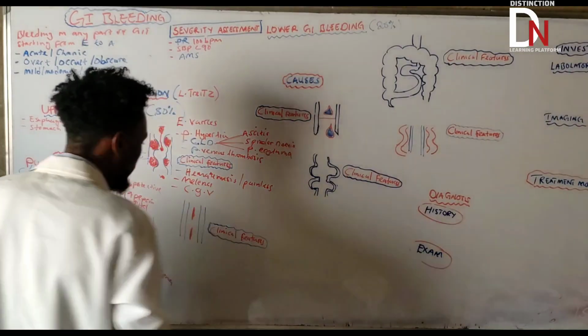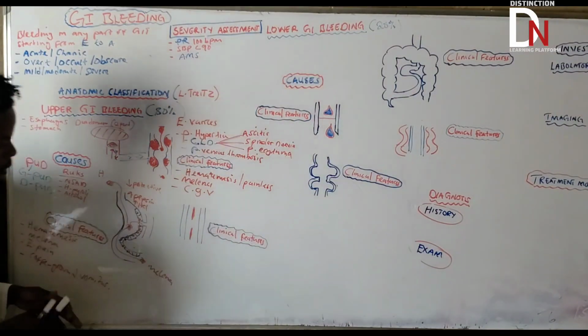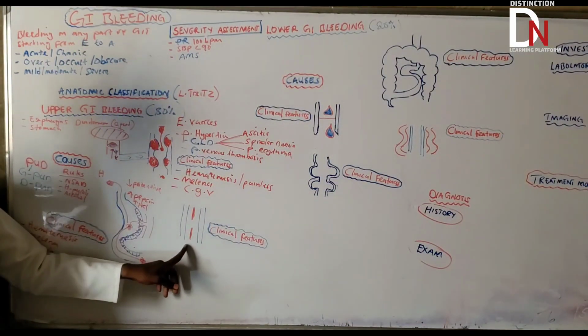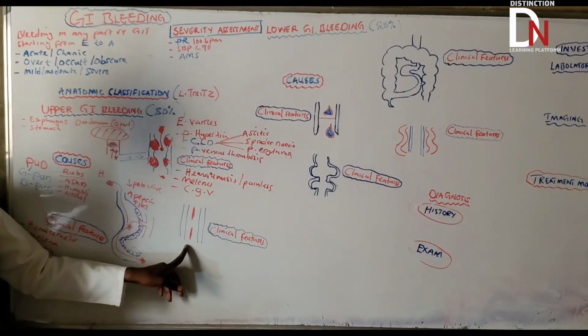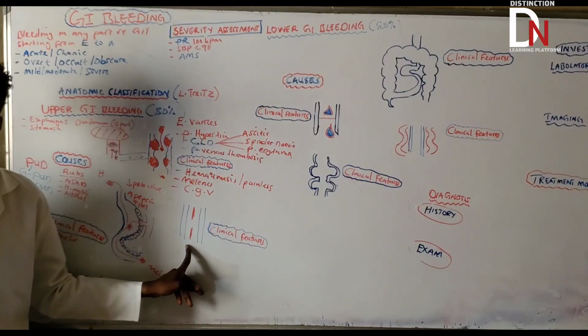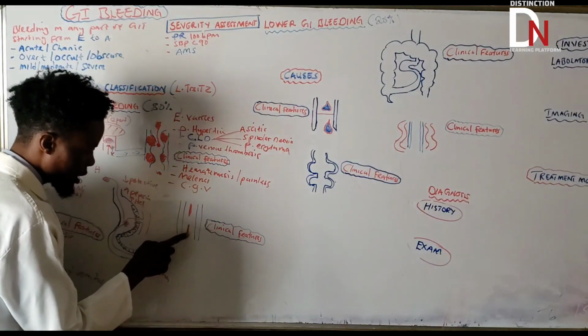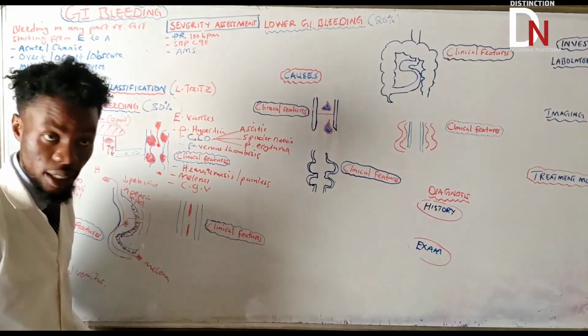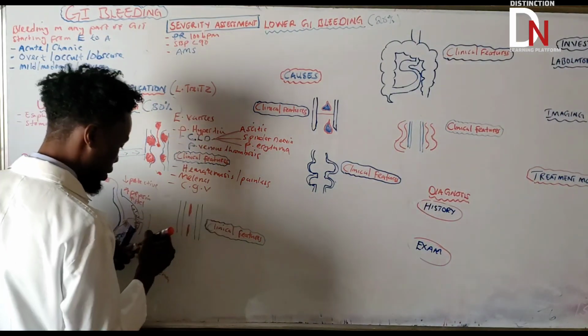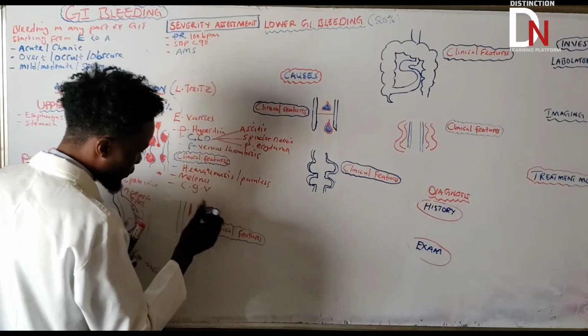So let's go to another cause. You've seen this one. This one is also another cause. What do we call this one? We call it Mallory-Weiss tear. These are the tears that are happening in the esophagus. So what are we calling this one?